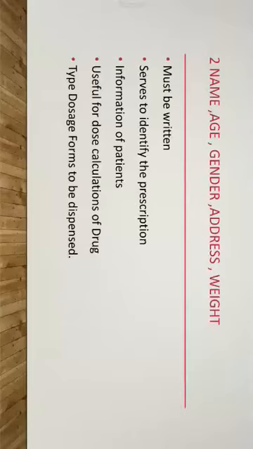It is also useful for dose calculation of the drug which is to be given to the patient. On this information, what type of dosage form can be dispensed, or what type of dosage form is to be dispensed, can be observed or given by the pharmacist.